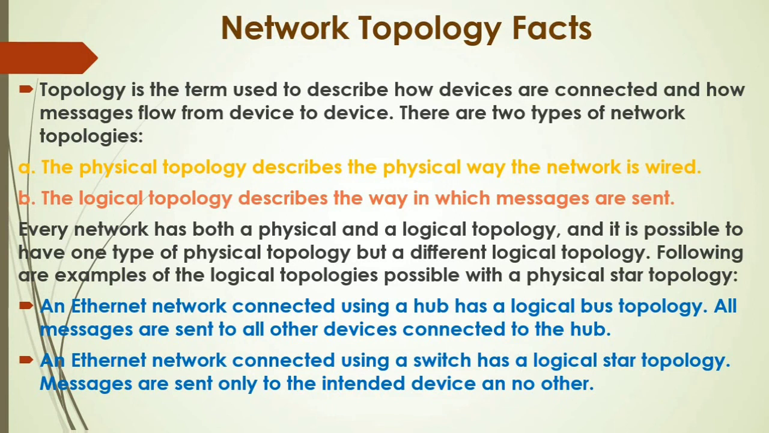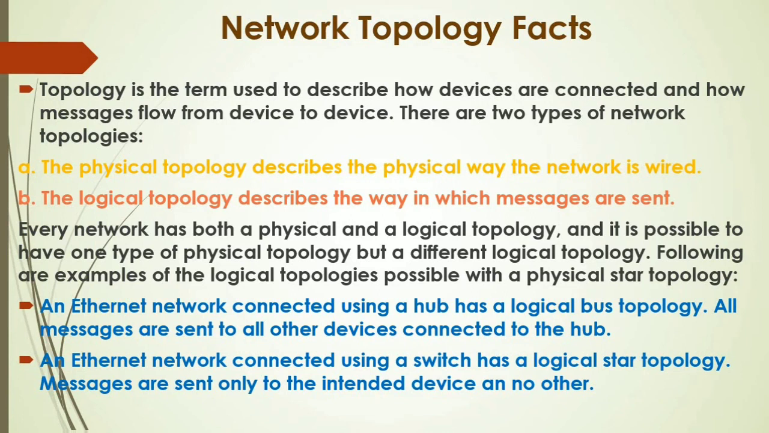Now in this example, physically we have a star topology, but an Ethernet network connected using a hub has a logical bus topology. If we implement our star topology with the help of a hub, then logically it is a bus topology. Why? Because a hub is not an intelligent device. It will send the message to all other nodes on the network. It will work similar to the bus topology where the message is also received by all other nodes on the network. So that's why logically it is a bus topology but physically it is a star topology.